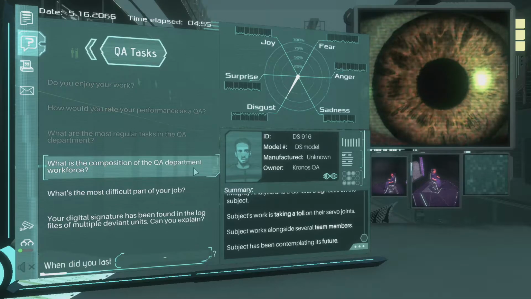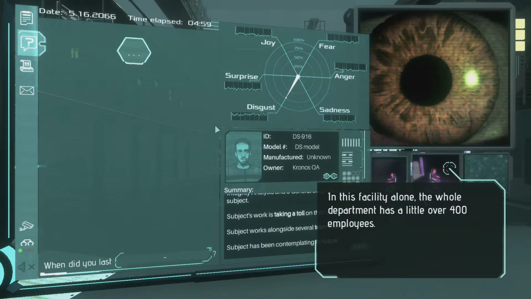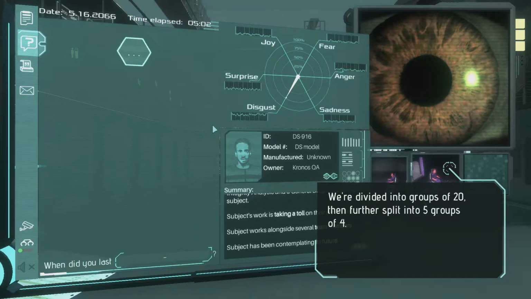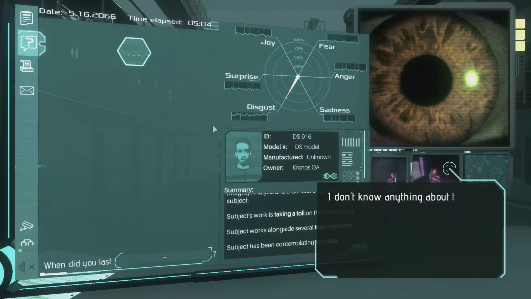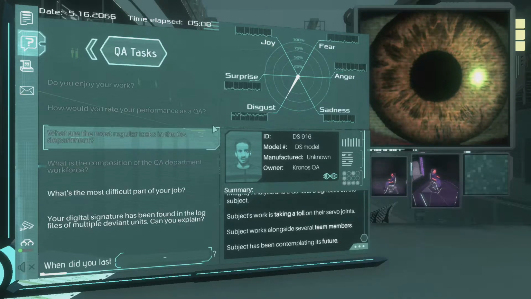What's the composition of the QA department workforce? In this facility alone, the whole department has a little over 400 employees. We're divided into groups of 20, then further split into 5 groups of 4. I don't know anything about the numbers at other facilities, but each facility has at least one human manager.